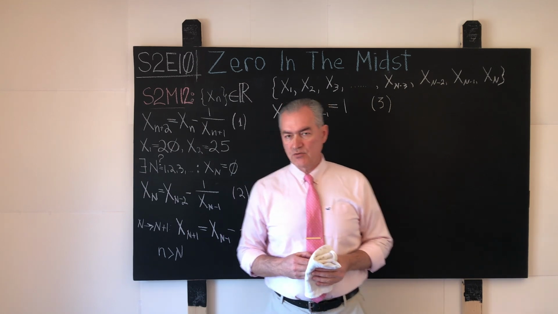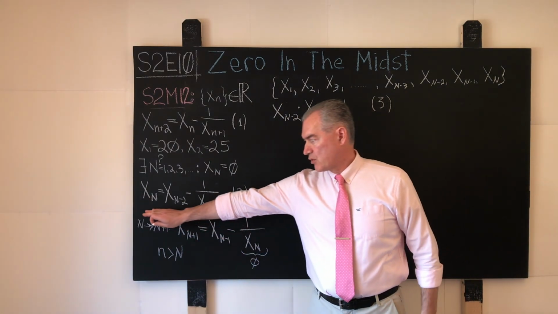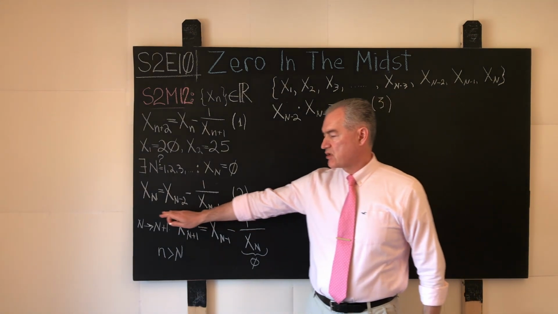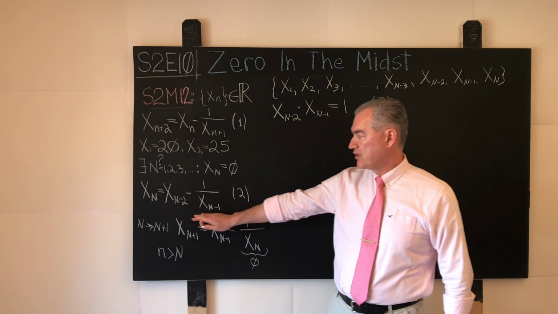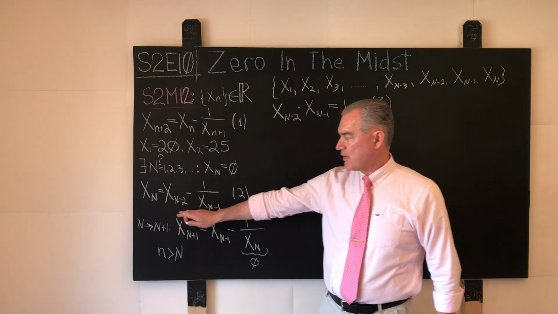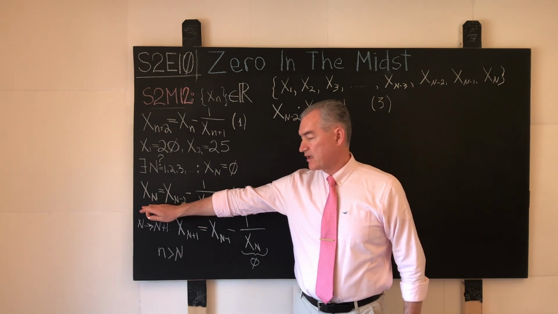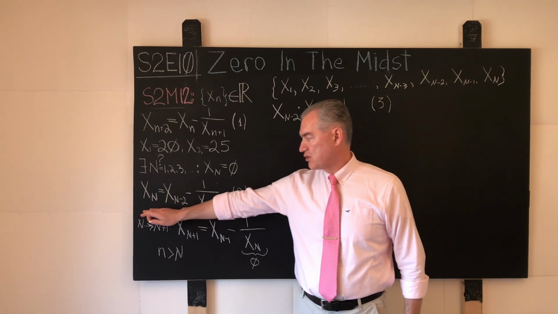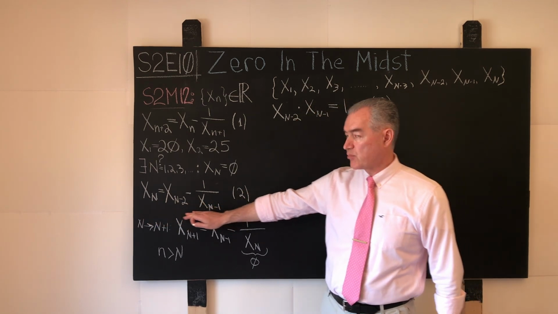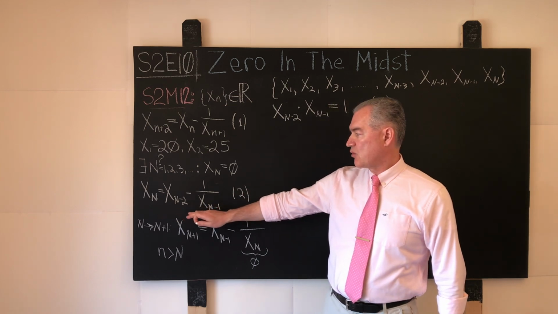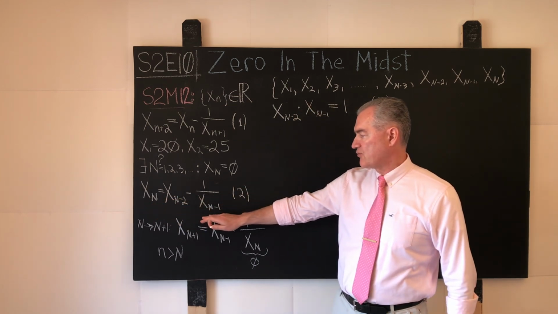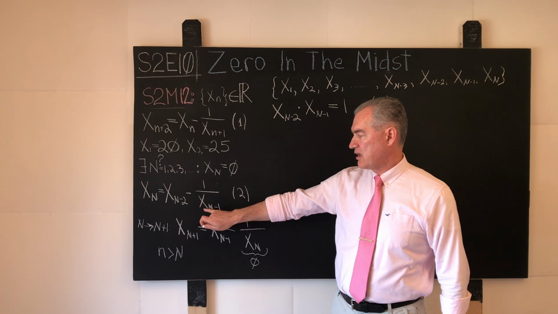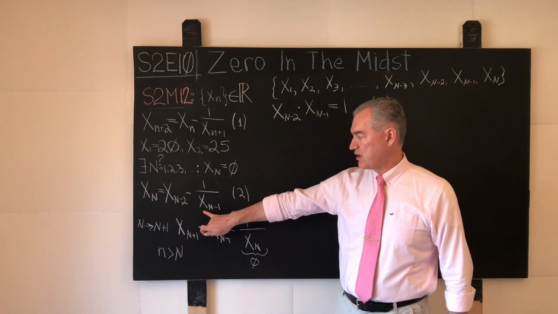Here, let us execute the following maneuver. We will loiter around the relation number 2 shown over here. Forget about for a moment that x n over here is 0. We will use this relation for utilitarian purposes only. We'll operate it quite formally, but we will multiply both sides of this relation by the elements shown in the denominator over here.